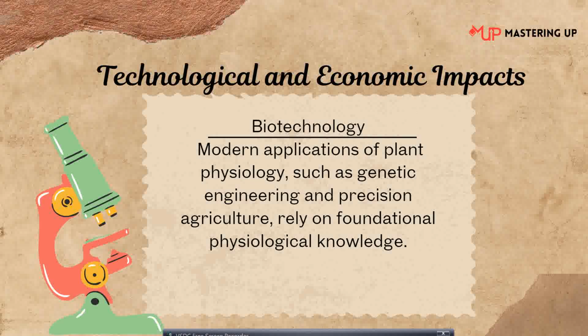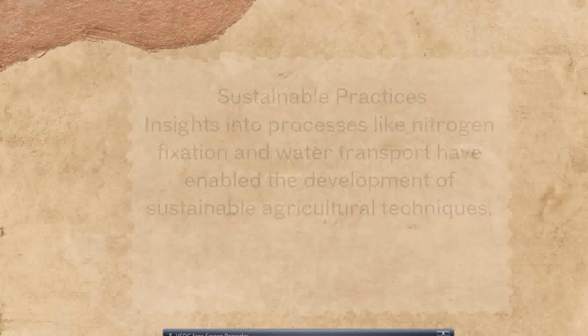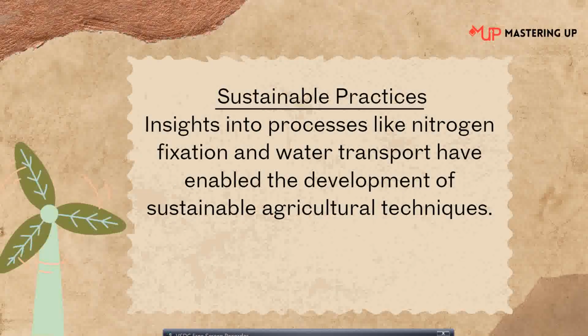So actually, modern applications of plant physiology such as genetic engineering and precision agriculture rely on the foundation of physiological knowledge. All these things, molecular biology, tissue culturing and all, have to be done only after studying the physiology of the plant. So plant physiological knowledge is the foundation for genetic engineering and precision agriculture, through which we are creating these modern day resistant varieties, disease resistant, drought resistant varieties and high yielding varieties. That is why plant physiology is important from a biotechnological point of view also.